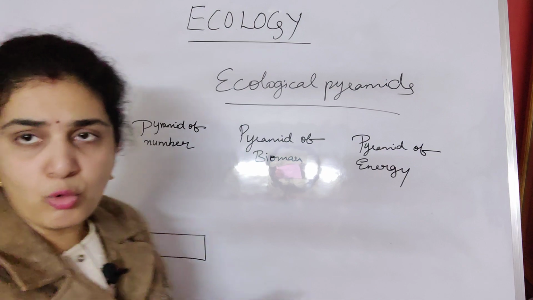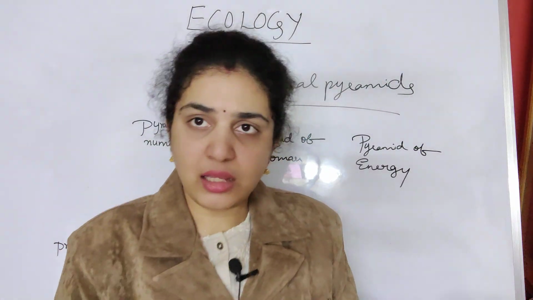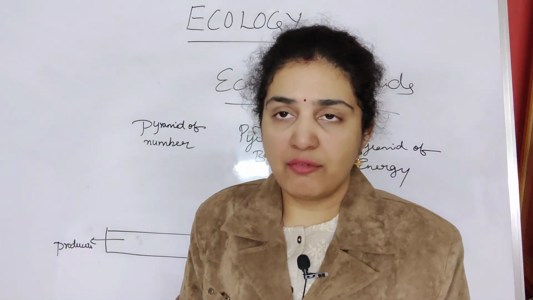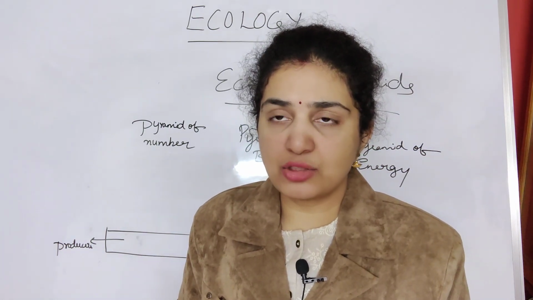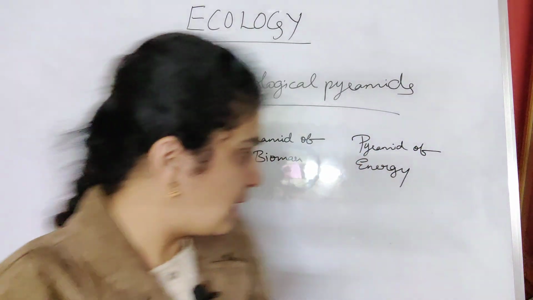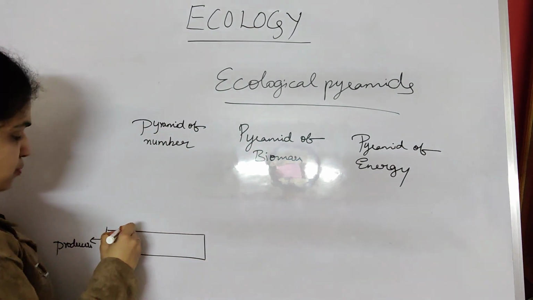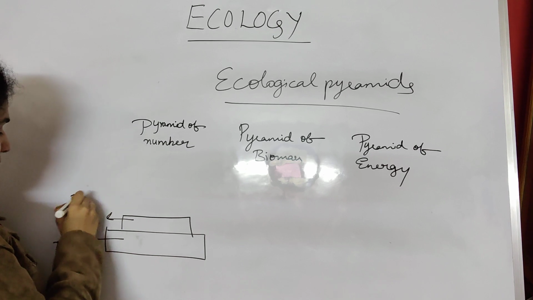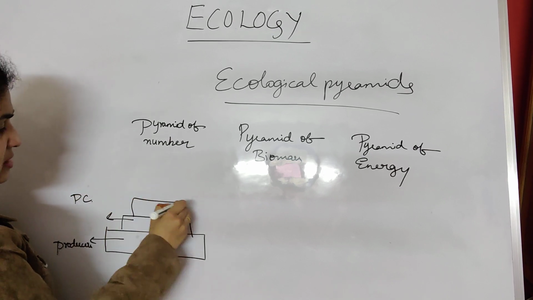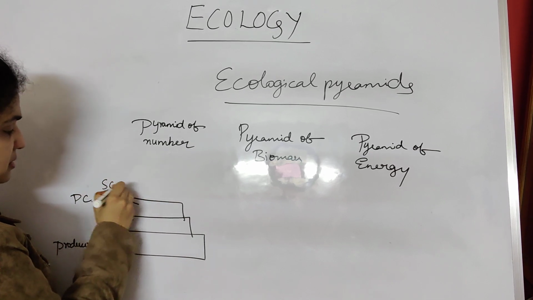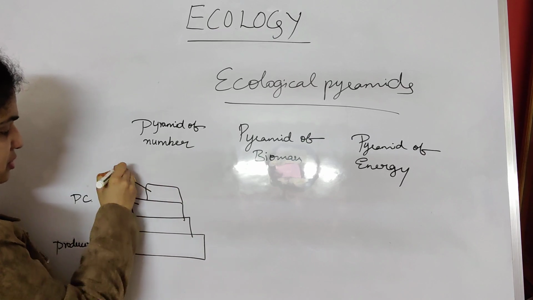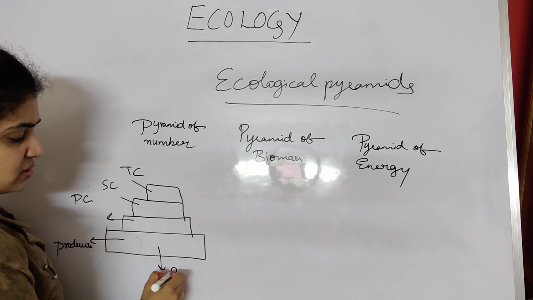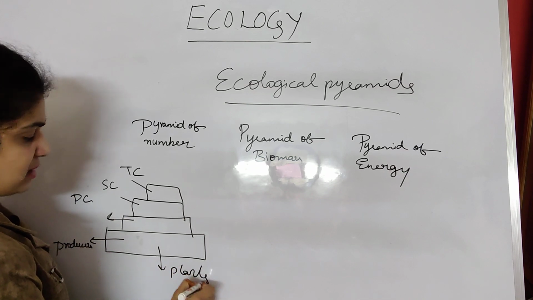Obviously, these will be more in number. Suppose if you take plants, are plants more in number? In our environment, mostly they will be plants only. Again, animals, they'll get very smaller. Next is like primary consumers, these are secondary consumers, these are tertiary consumers. Suppose if you take an example, for producers it is obviously the plants.